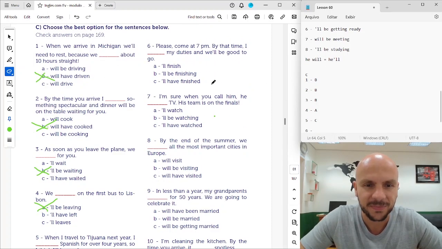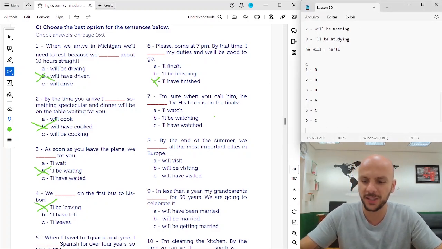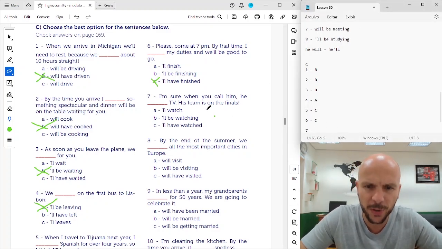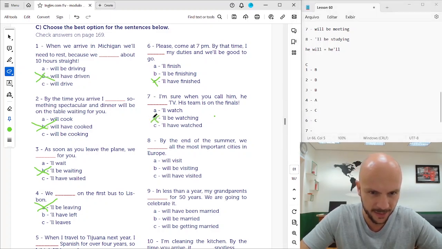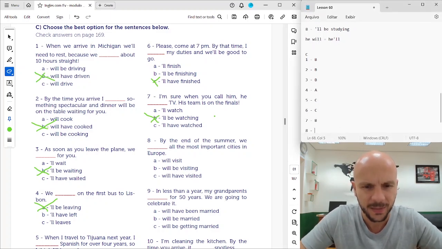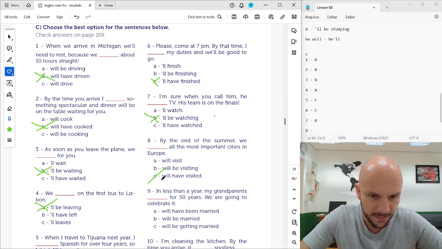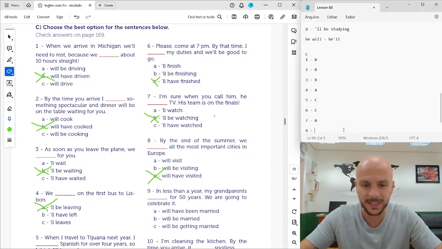6. Please come at 7 p.m. By that time, my duties and will be good to go. I will have finished. I will have finished my duties. Letter C. 7. I'm sure when you call him, he will be watching TV. His team is on the finals. He'll be watching. 7B. 8. By the end of the summer, we, all the most important cities in Europe, will have visited. By the end of summer, we'll have visited.